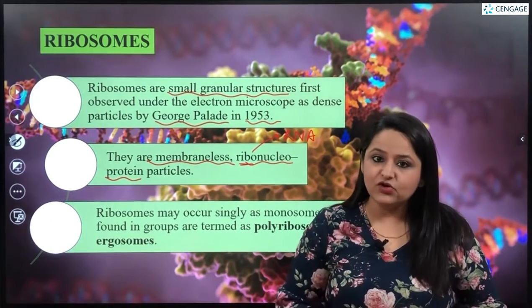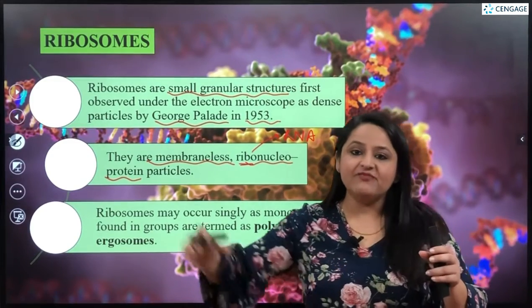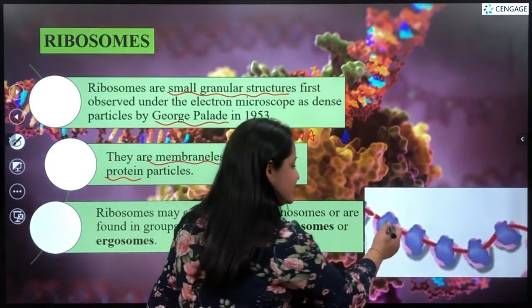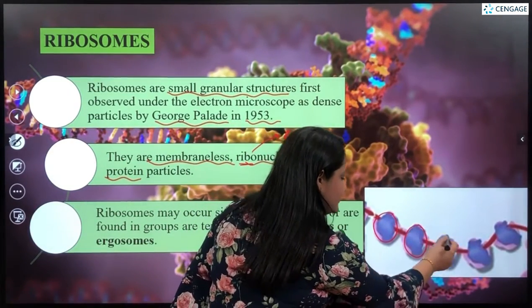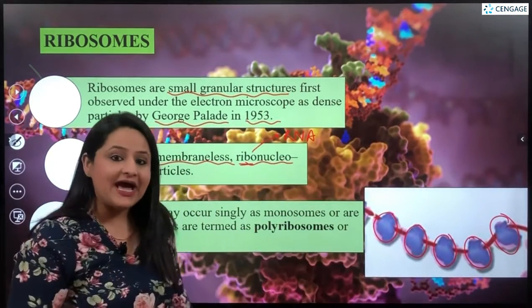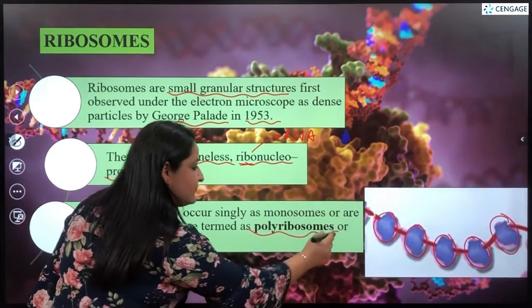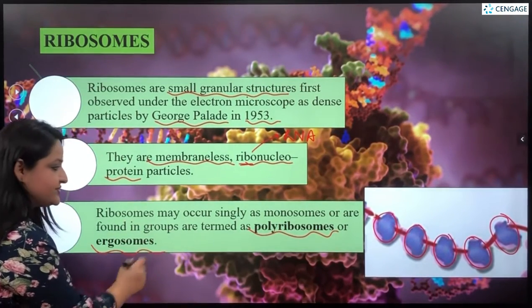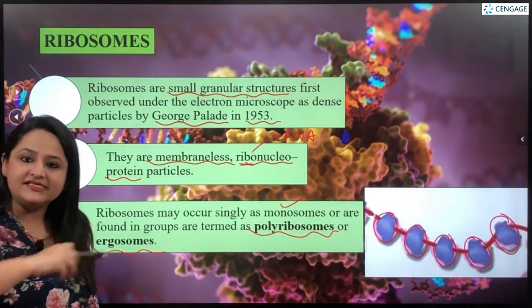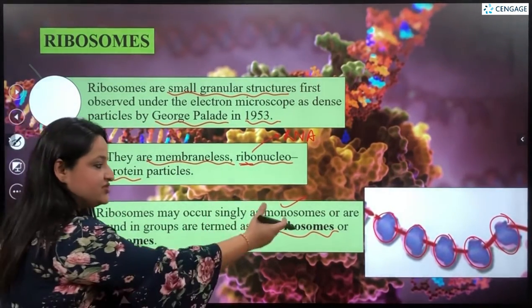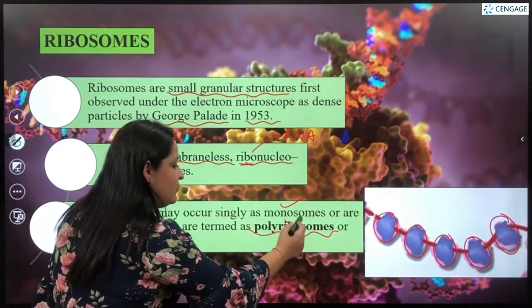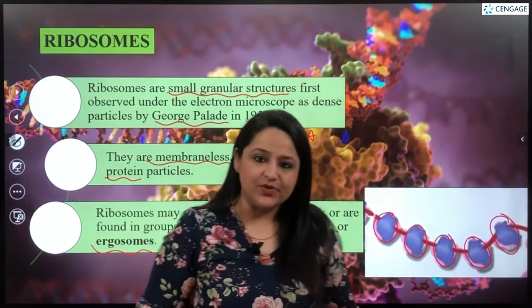So they can occur either singly, or if many ribosomes are arranged on one mRNA chain like this, we can see many ribosomes are attached to one single messenger RNA chain. This type of structure is known as a polyribosome or also known as ergosomes. So ribosomes can either be present as monosomes, that is singly scattered in the cytoplasm, or they can be arranged along one messenger RNA chain, and this structure is known as a polysome or polyribosome as well.